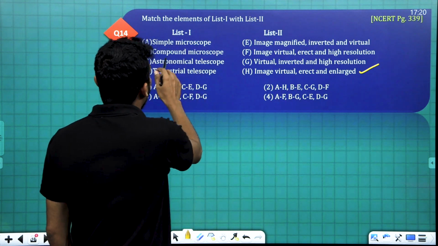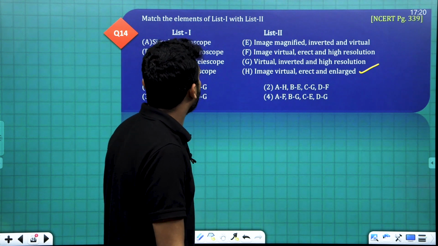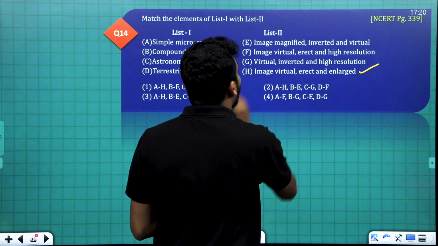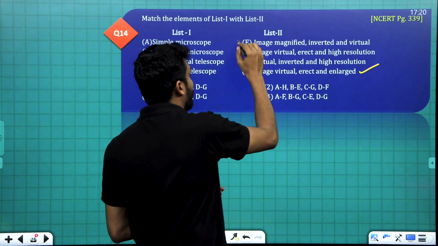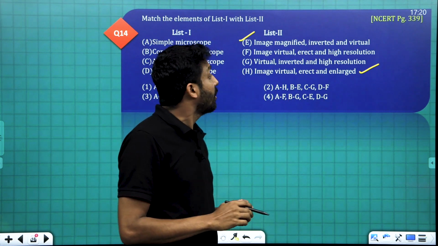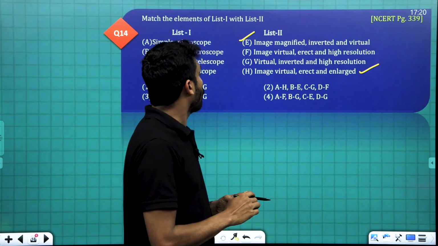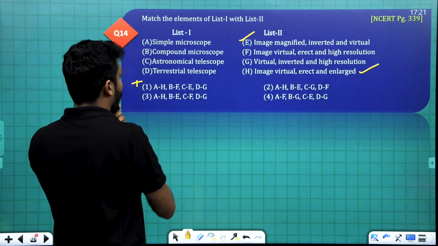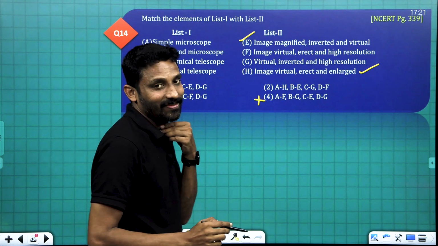Then what about the compound microscope? See, image is magnified, that is true. Inverted, that is true. And it is virtual, that is true. In the case of compound microscope, image is magnified, inverted, and virtual. It is true. So B is E. B is E means this one is eliminated, this one already eliminated. Now we are having 2 and 3.